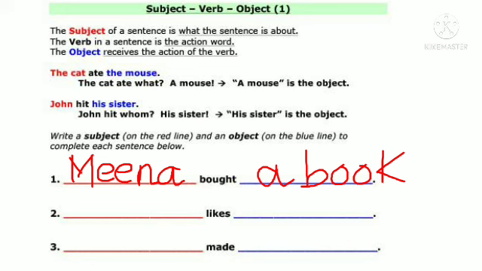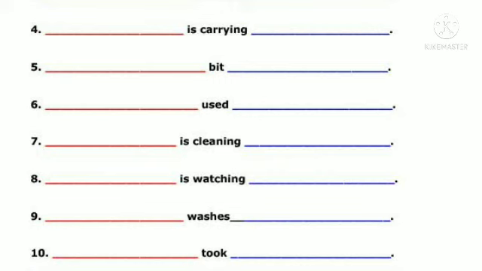Second one is dash likes dash. Third is dash made dash. This is the continued part of that exercise. Fourth one is dash is carrying dash. Fifth, dash bit dash. Sixth, dash used dash. Seventh, dash is cleaning dash. Eighth, dash is watching dash. Ninth, dash washes dash. And tenth one, dash took dash. So children, please do this homework in your grammar notebook.